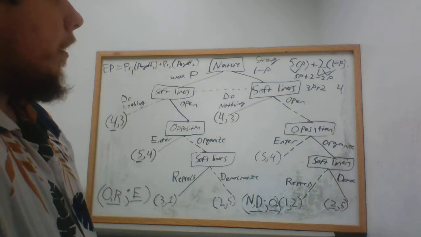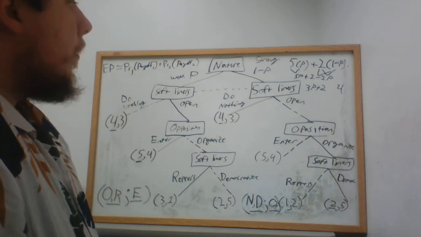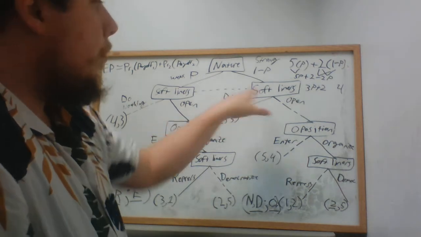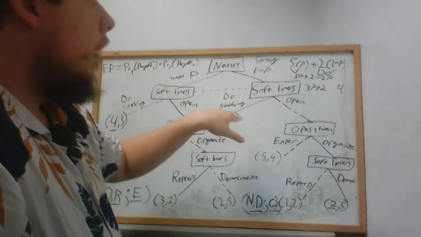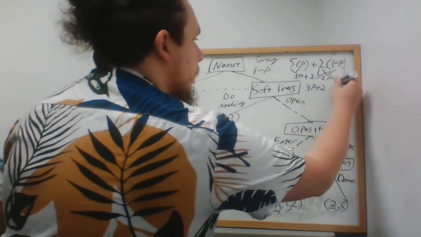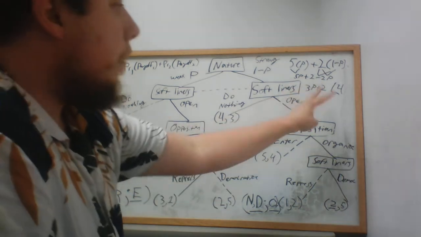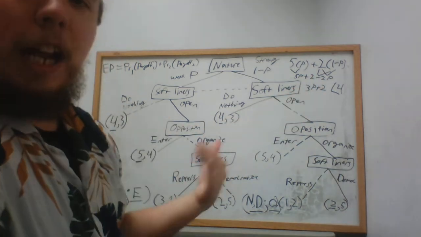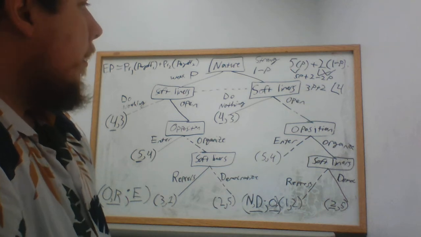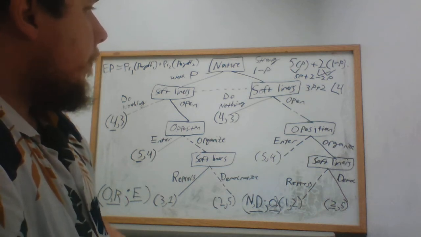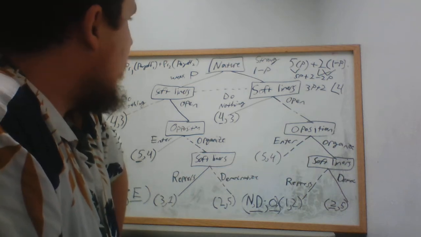So they're going to choose to do nothing only if that number is greater than this one. And this can be flipped, it depends on the kind of question you're asking.